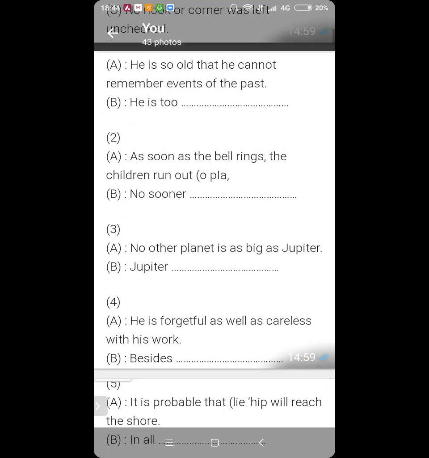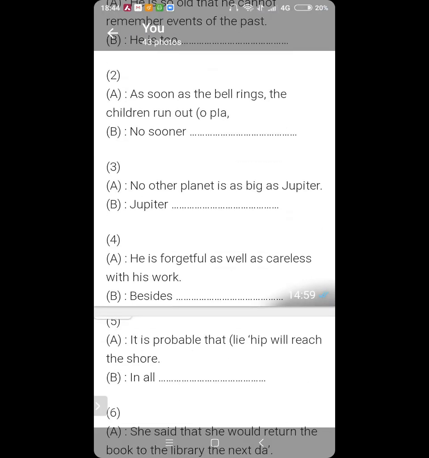Question number 2. Ansh. Yes, sir. As soon as the bell rings, the children run out. No sooner the bell rings, the children run out. Now, after no sooner, you will use does. No sooner does the bell ring, then the children run out to play.